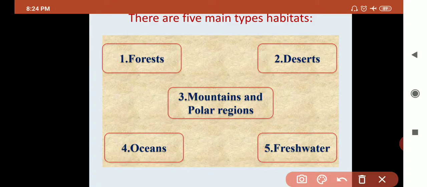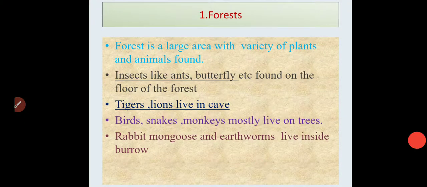If the question is asked as name the 5 main types of habitats, then your answer is forest, desert, mountains and polar region, oceans and freshwater habitat. So let's start with each and every habitat. Number 1, forest.